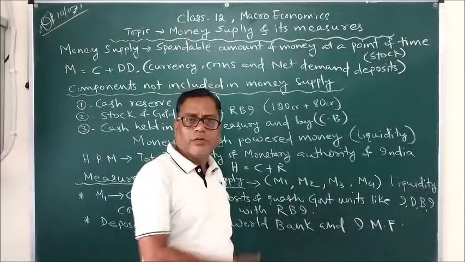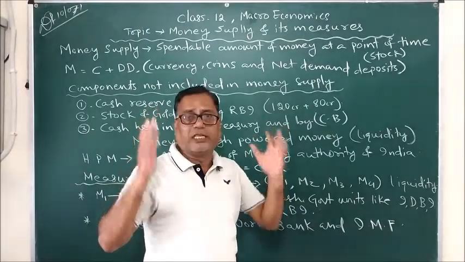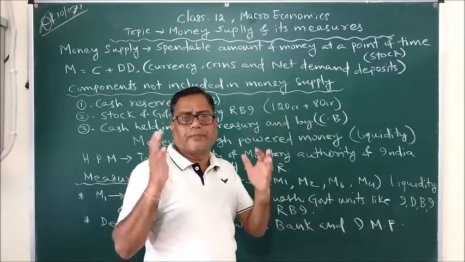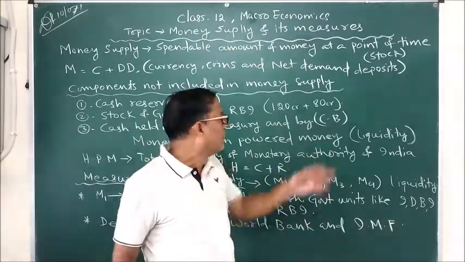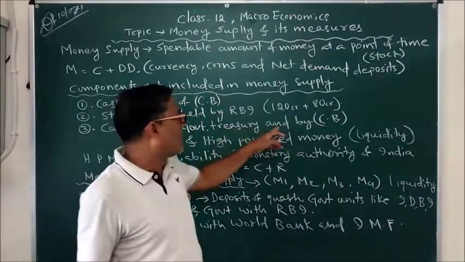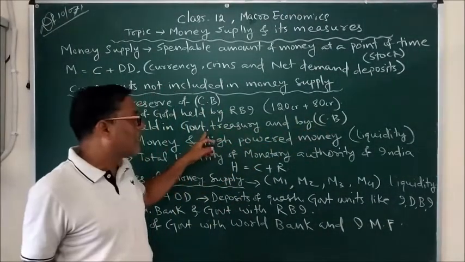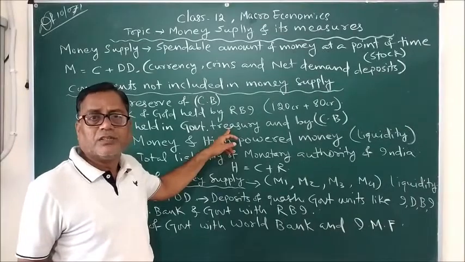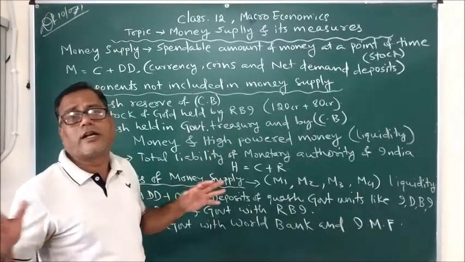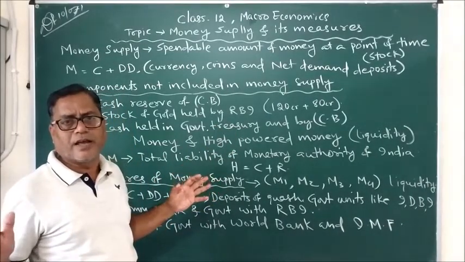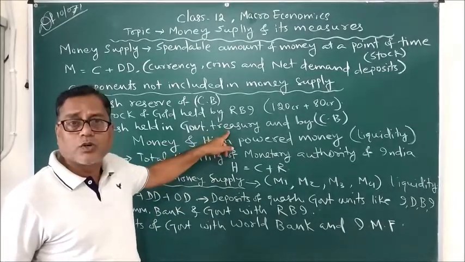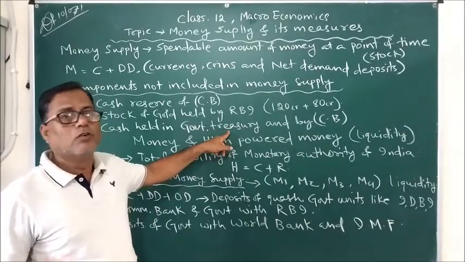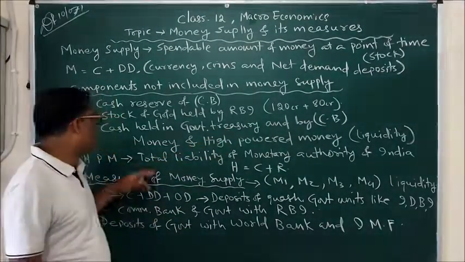I have told you that commercial banks keep with themselves a fraction or percentage of their total deposits. The cash held by commercial banks and cash held in government treasury are not considered part of money supply, because these are also not spendable. The economy cannot spend this money.